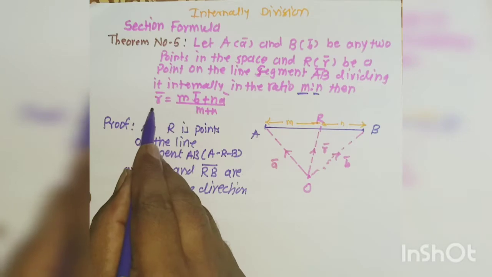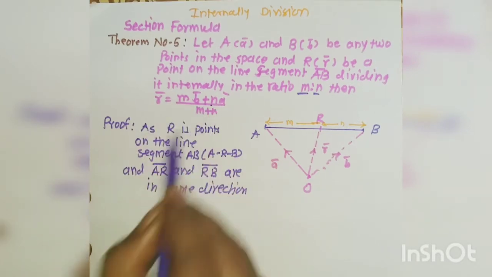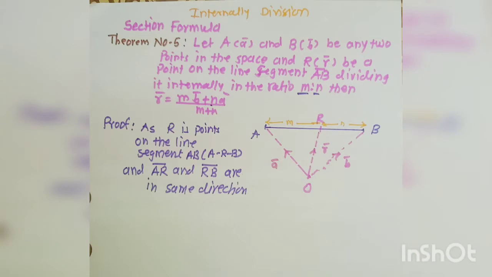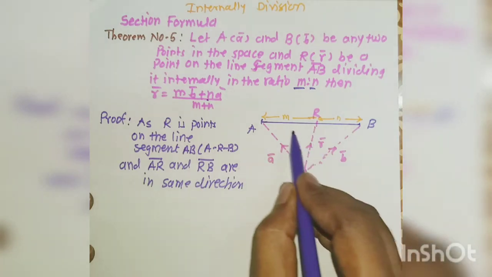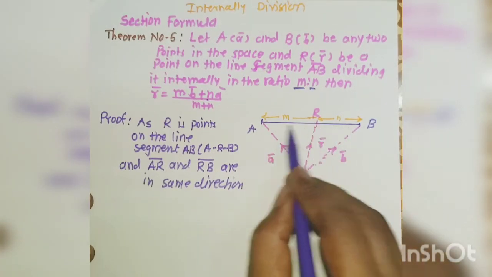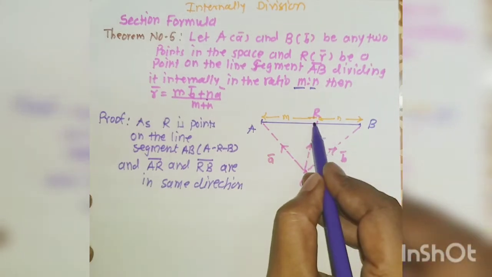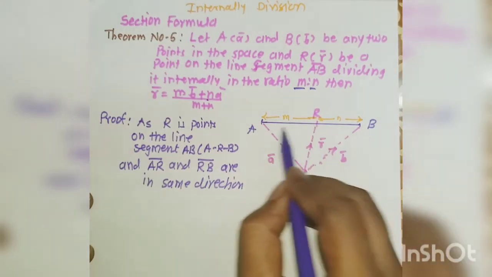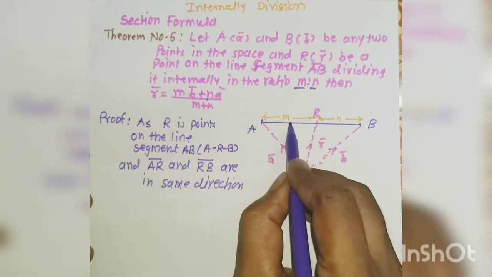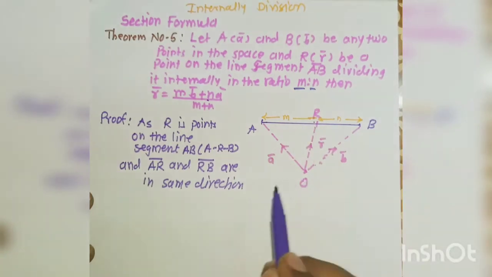Then show that r bar is equal to (m b bar plus n a bar) divided by (m plus n), where r bar, a bar, b bar are the position vectors of R, A, B with respect to O. We draw a figure, the line segment AB. These 3 points are collinear because point R lies on the line segment AB. And this point R divides AB internally. That means R lies between A and B, dividing in the ratio AR as m, RB as n.